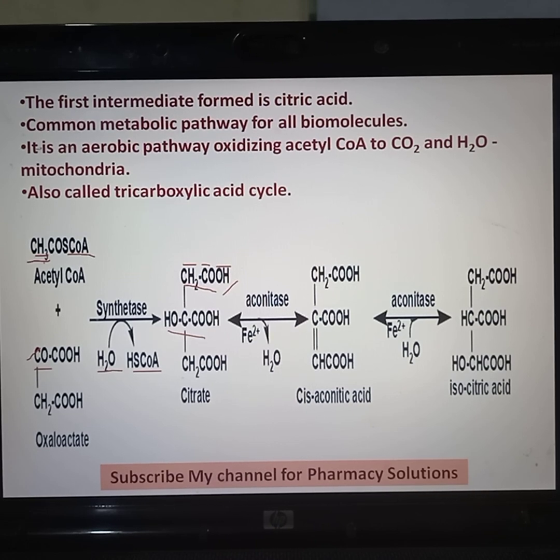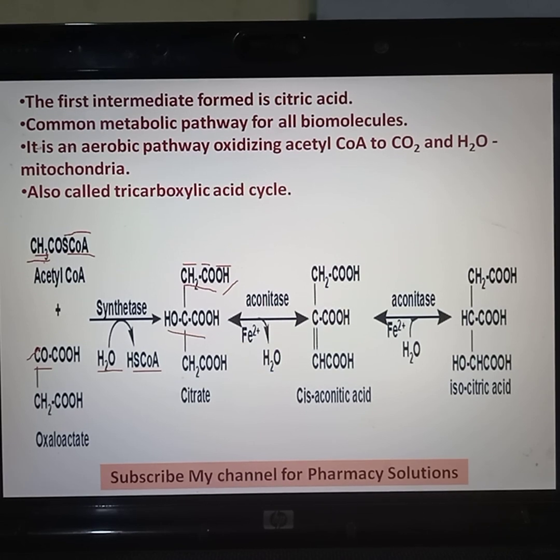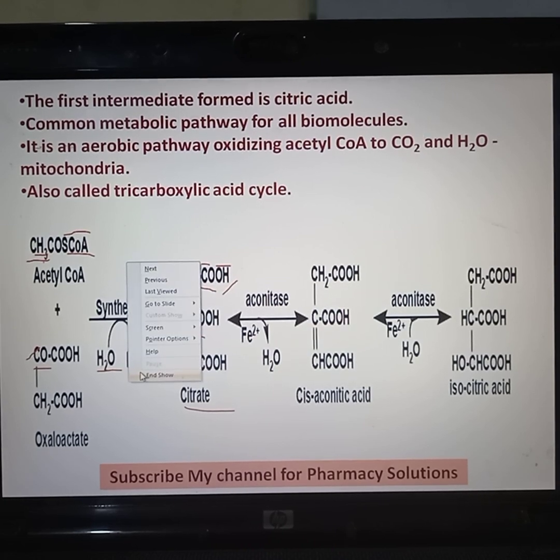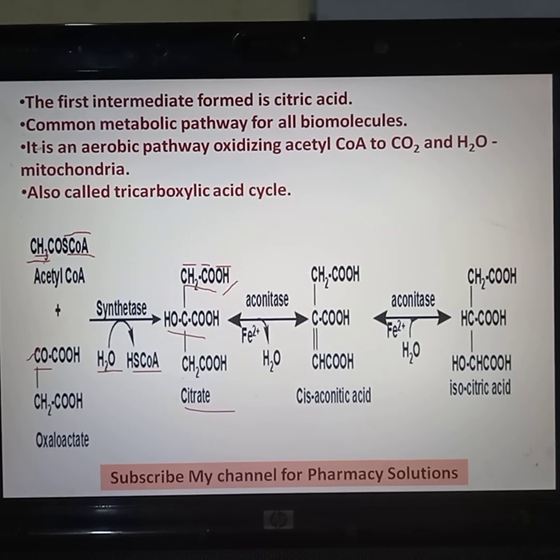One more hydrogen is attached to this SCoA, that is HSCoA, and in the form of HSCoA it is removed. So acetyl CoA condenses with oxaloacetate in the presence of synthetase to form citrate. And that is the first step.